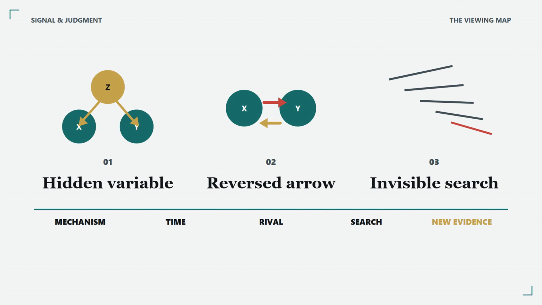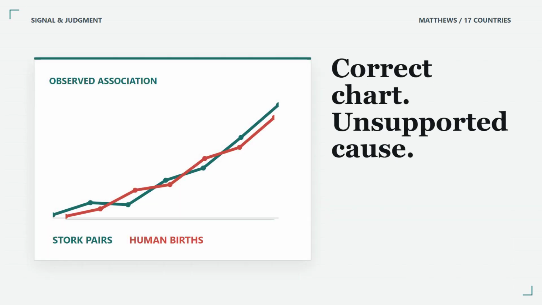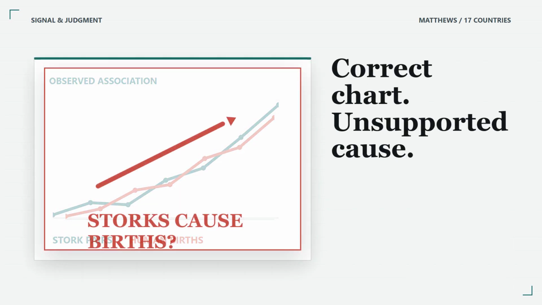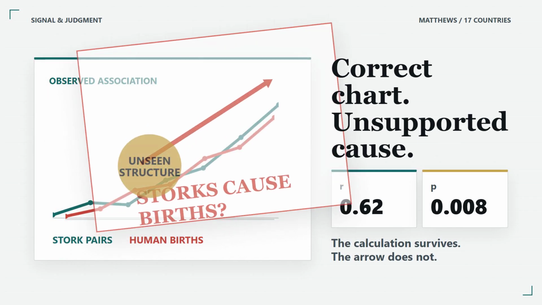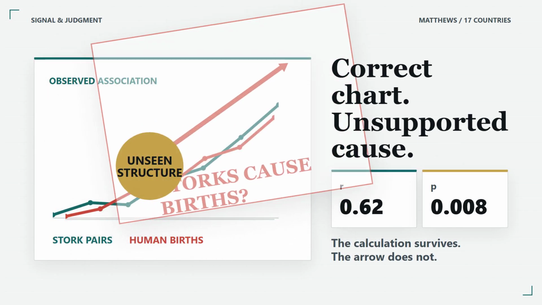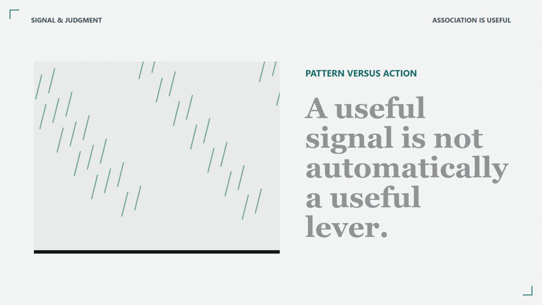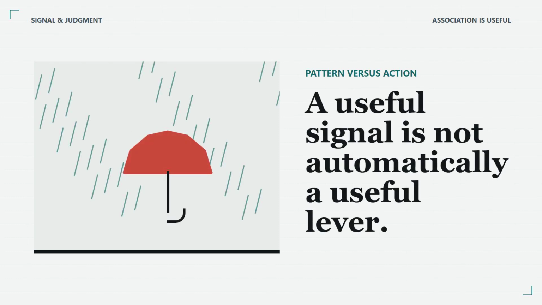The opening chart came from a real analysis of 17 European countries. It found a correlation of 0.62 between breeding pairs of white storks and annual human births. The p-value was 0.008. The calculations looked serious. The causal story did not. Storks do not deliver babies. But the mistake matters because the data can be collected correctly, the calculation can be correct, and the explanation can still exceed the evidence. Start with the narrow claim the data supports.